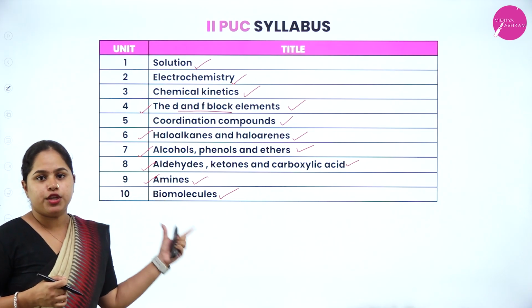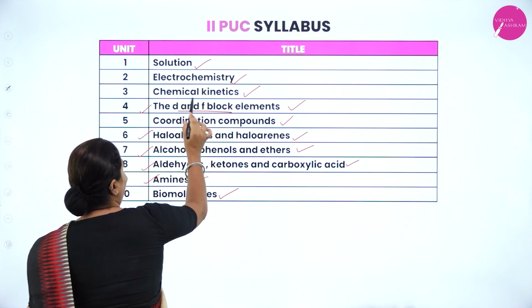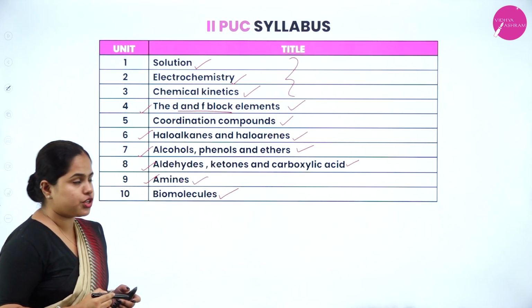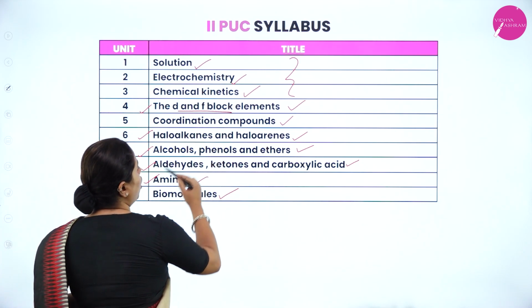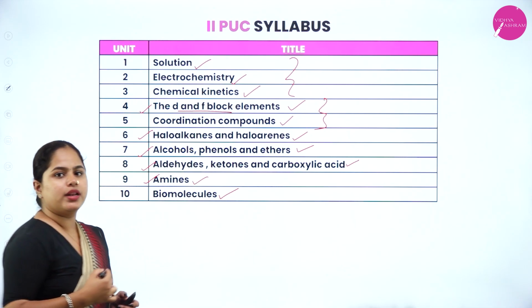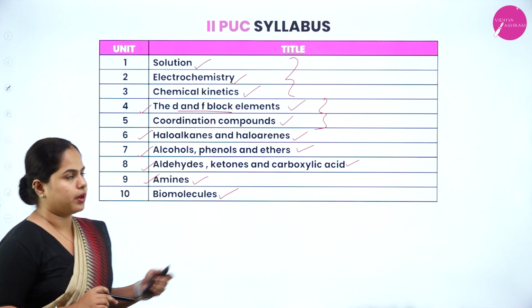So in total you are having 10 chapters, wherein the first, second and third chapters, these 3 belong to physical chemistry, and d and f blocks and coordination compounds come in inorganic, and the next will come in organic chemistry. So let's discuss that in the upcoming slides.